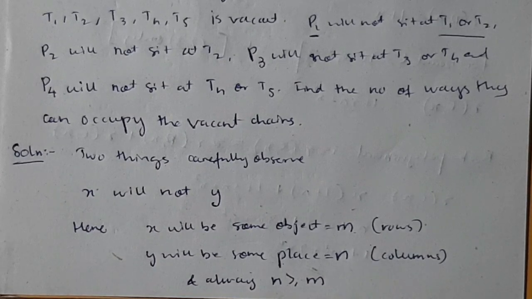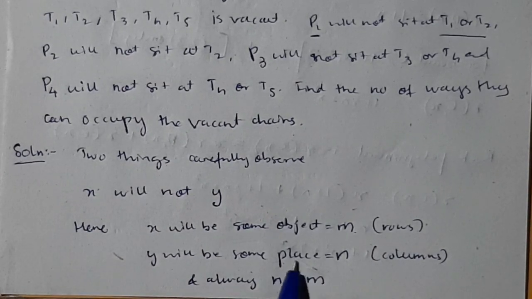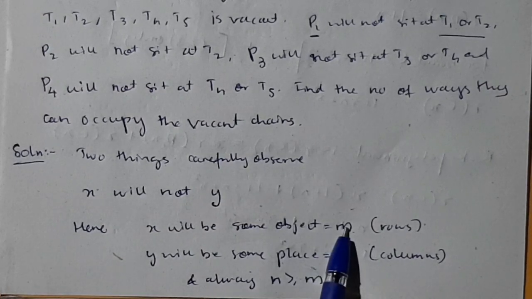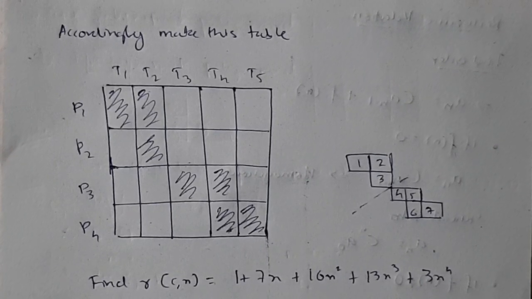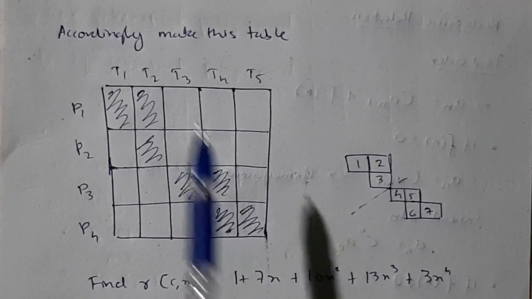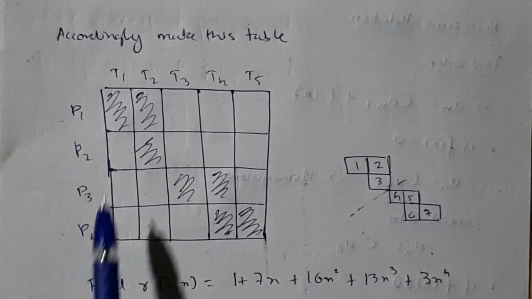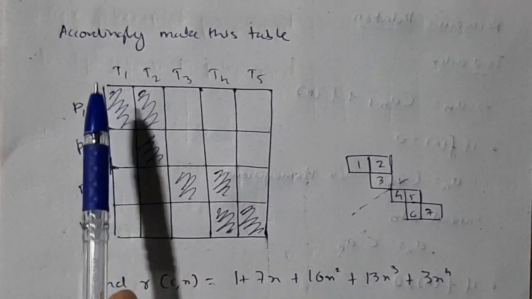Still, if you don't understand, you can just use this formula, N is always greater than or equal to M. Some places which they give, that you have to take as N, and some objects as M, okay. Then next step, after you identify what is M and what is N: M is the number of rows, and N is the number of columns. That's why it's very important that you write what is M and N, okay.